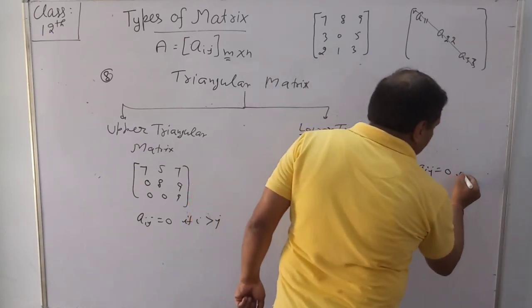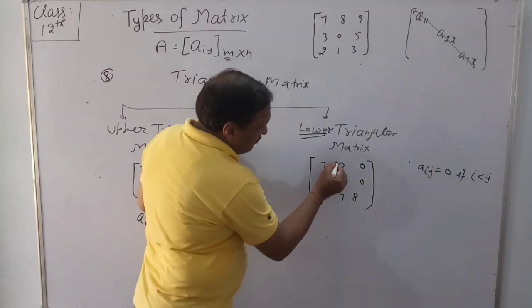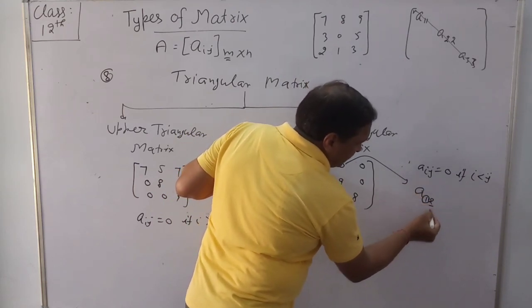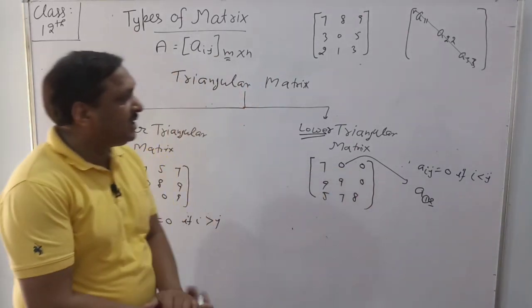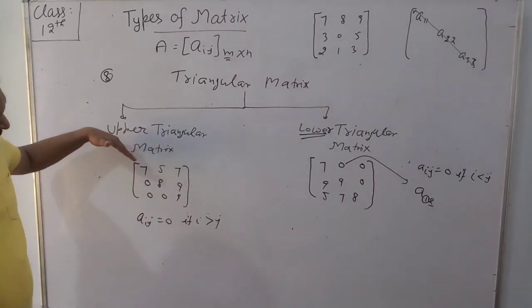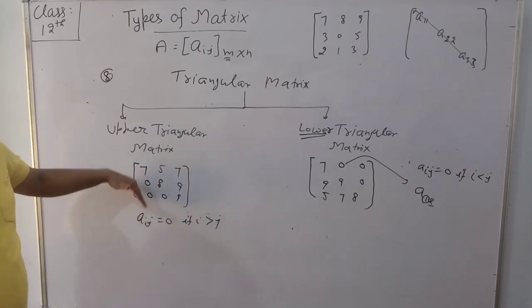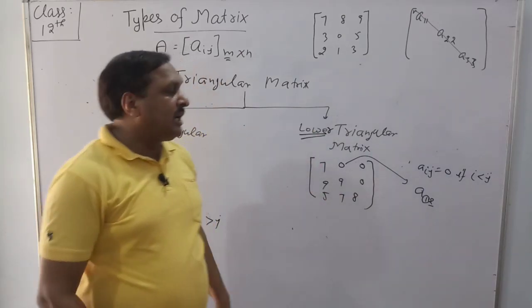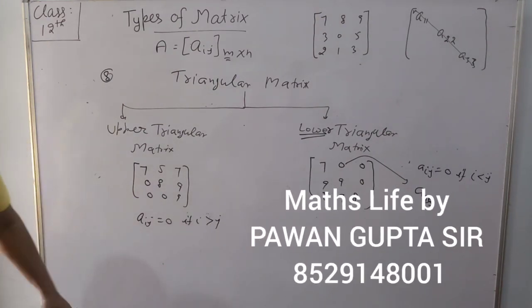Aij is equal to 0 if i is less than j. Here a12, so you can say i is less than j; a13, 1 is less than 3. So in an upper triangular matrix all elements below the principal diagonal are 0, and in a lower triangular matrix the ones above are 0. These are the two types of triangular matrix.